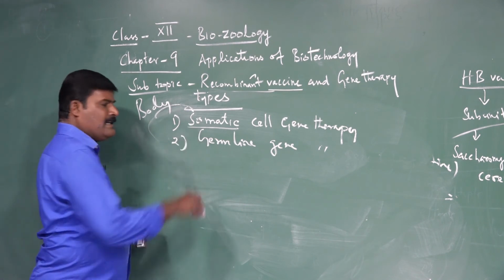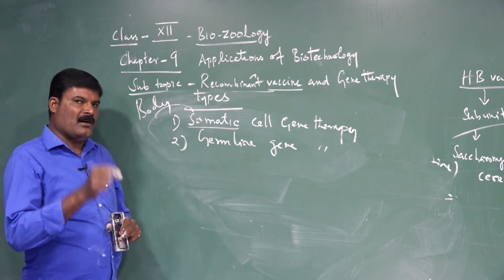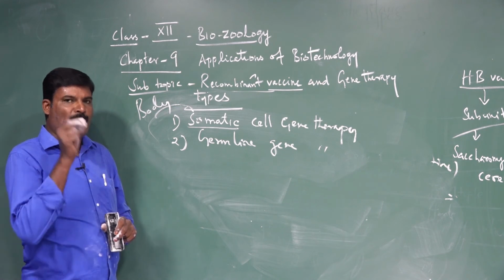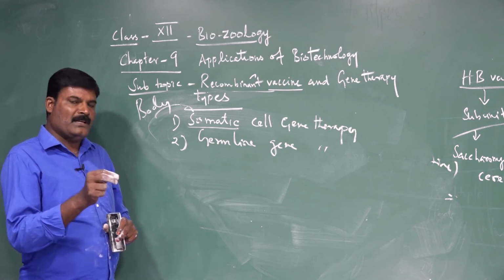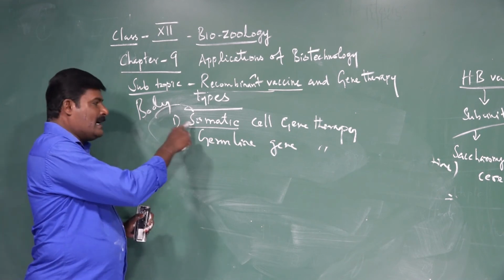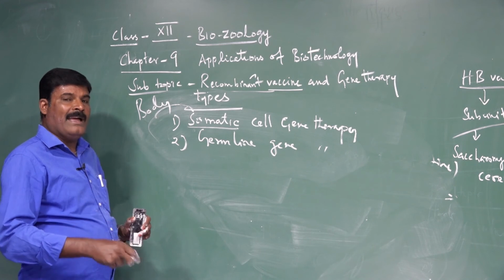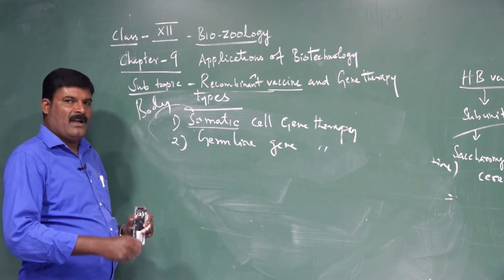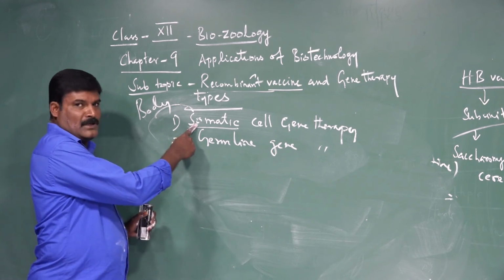Somatic cell gene therapy involves introduction or insertion of the therapeutic genes into the body cells, into the somatic cells. What do therapeutic genes mean? They are healthy, corrective and expressive genes put into the body.